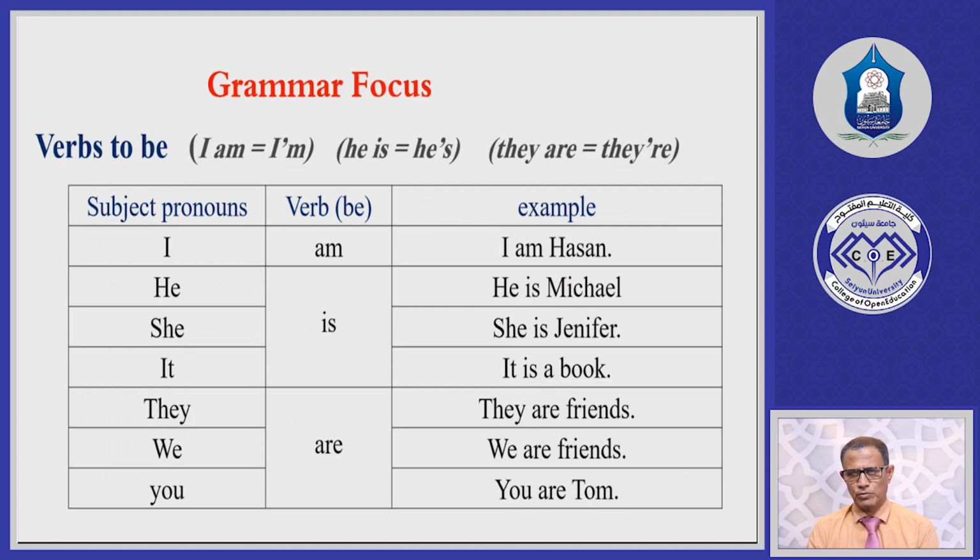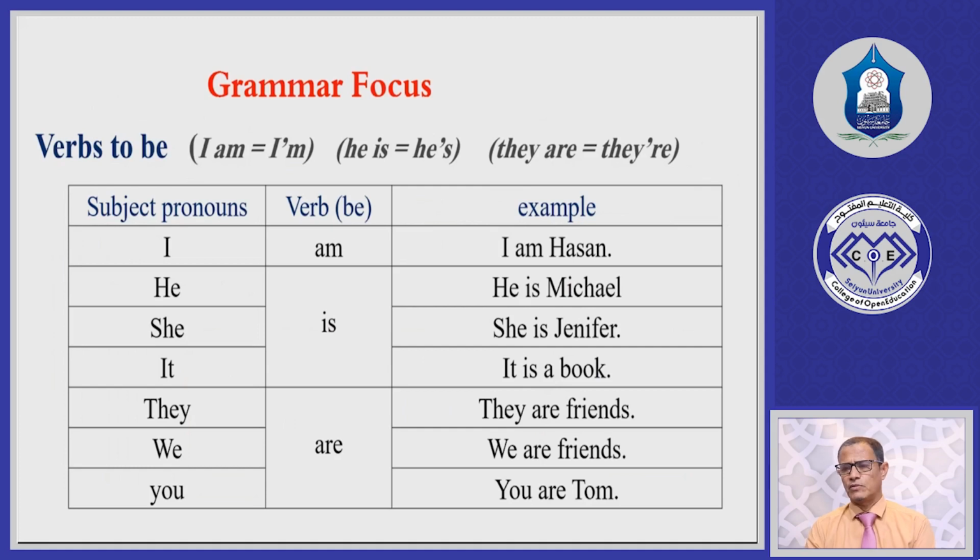So that means there should be agreement between the subject and the verb. If you have they, the verb should be are. This is agreement between the subject and the verb. We can say, instead of they, the boys. The boys are in the class. We are, for example, we are at home. So these three pronouns, they, we, you, are plural pronouns, and they are used with are.